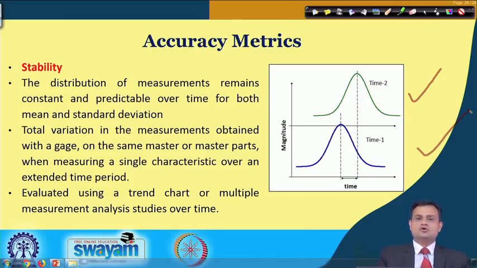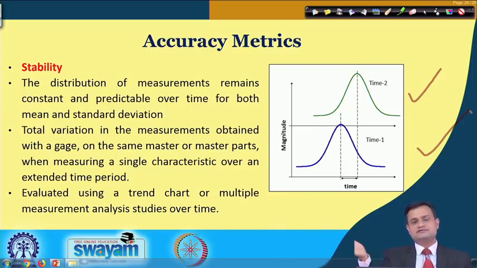Over a period of time I am taking the readings and seeing how my average value as well as the variability in the measurement changes with respect to time. So the distribution of measurements remains constant and predictable over time for both mean and standard deviation, and it is the total variation in the measurements obtained with a gauge on the same master or master parts when measuring a single characteristic over an extended time period.